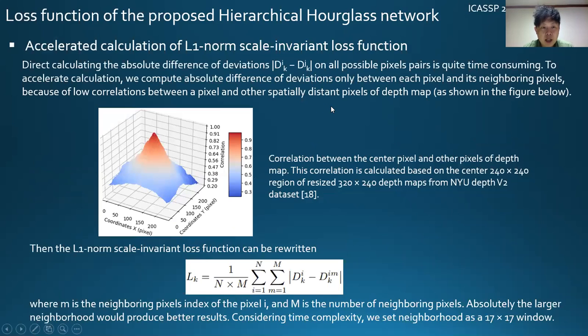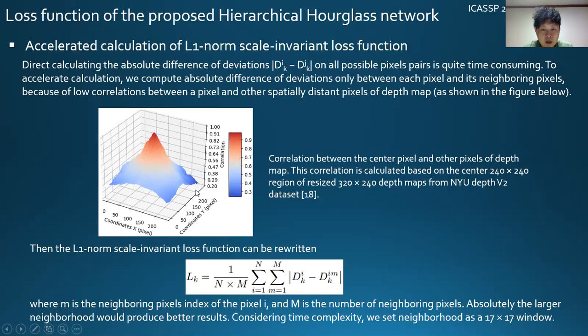Directly calculating this absolute difference of deviations on all possible pixel pairs is quite time consuming. To accelerate the calculation, we compute the absolute difference of deviations only between each pixel and its neighboring pixels, because of the low correlation between a pixel and other spatially distant pixels of the depth map, as shown here. This is the correlation between a single pixel and other pixels of the depth map.